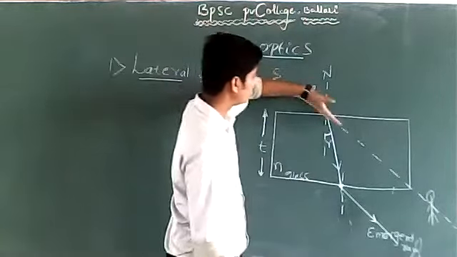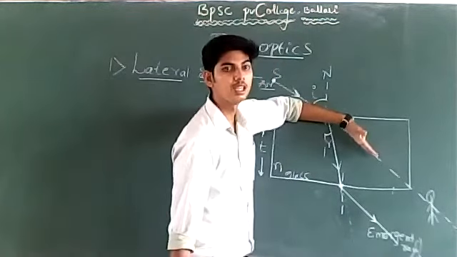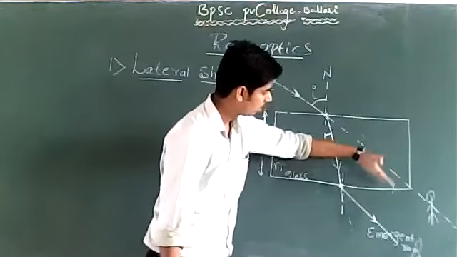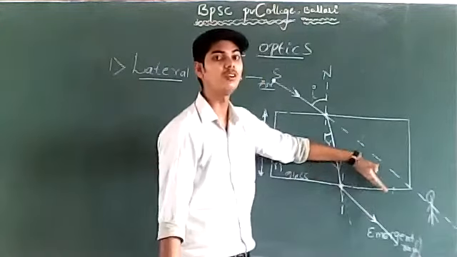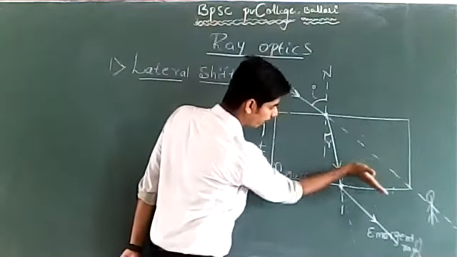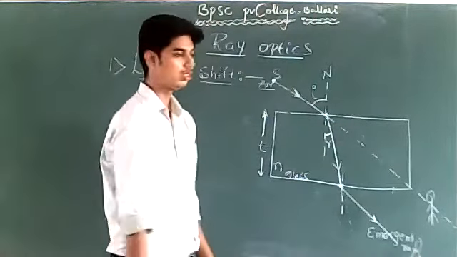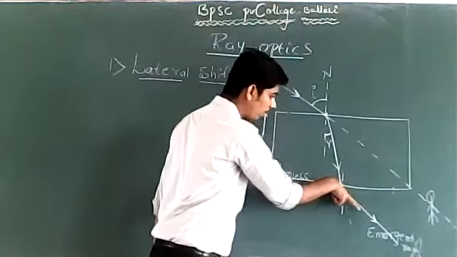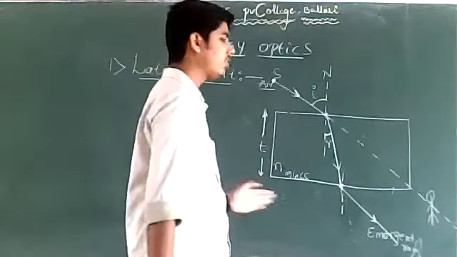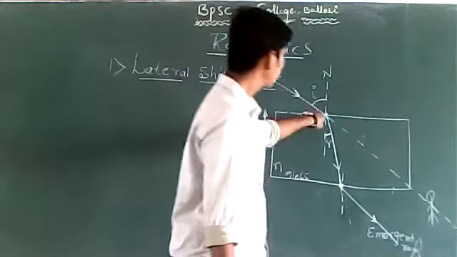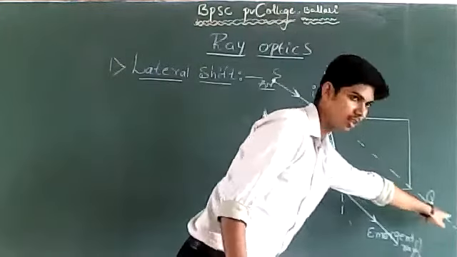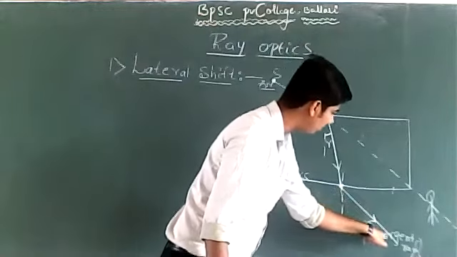The ray of light doesn't travel along its original path. Instead, it undergoes a shift. There is a shift in the path of the ray of light. We say there is a lateral shift in this case. This dotted line is called the incident ray extended, and this is called the emergent ray.